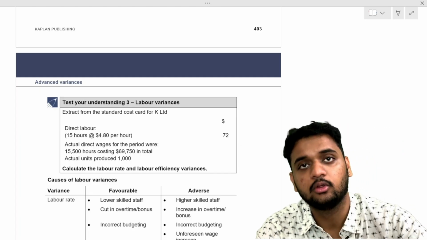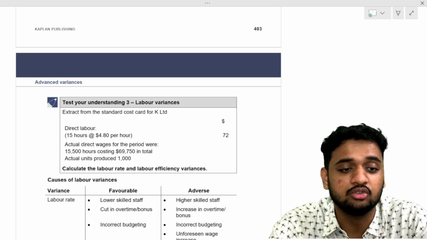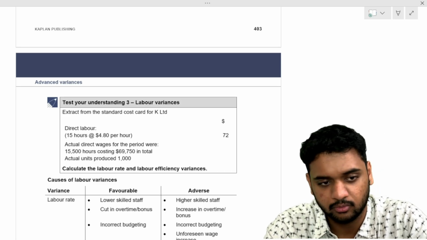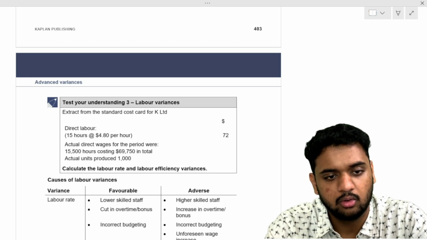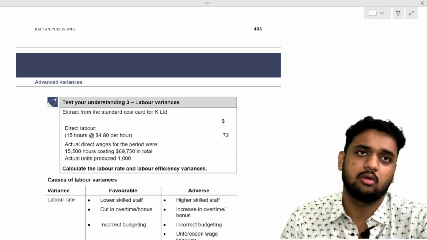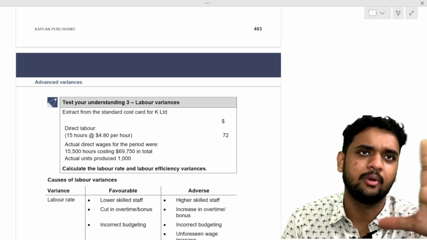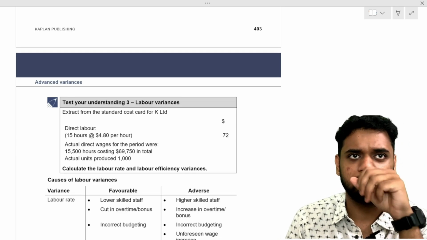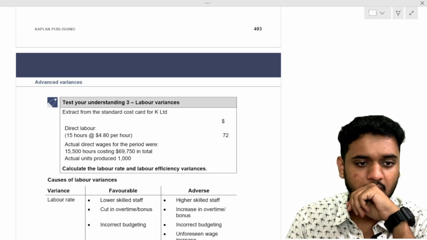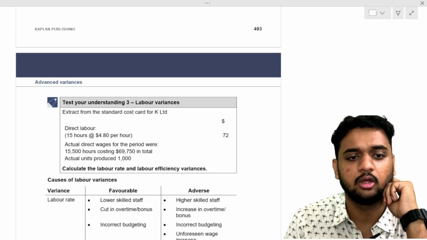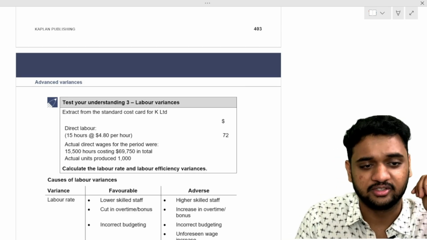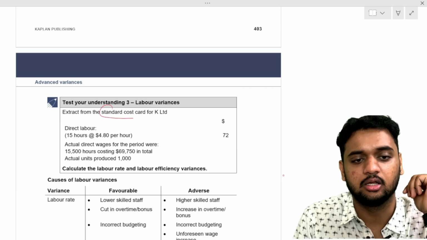Correct. You're asking why you're taking 15 into 1000, correct? Actually, how many hours did the labor work for? To produce per unit, how many hours should you have used? What they have given in the question is extracted from the standard cost card.